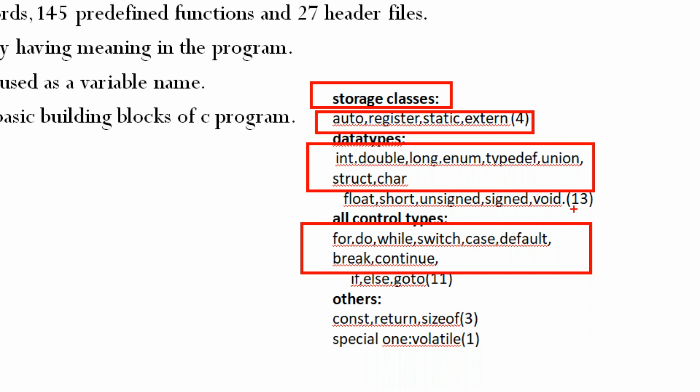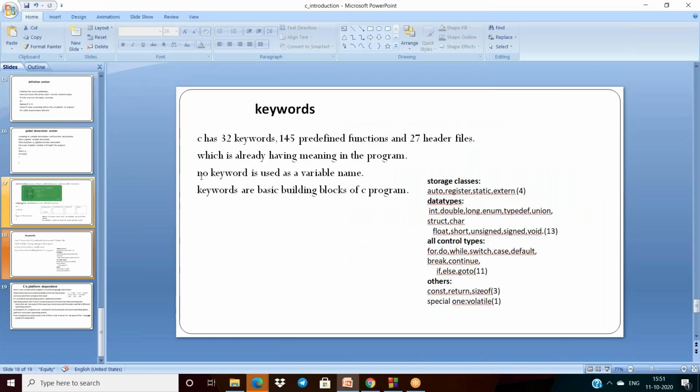Okay, control. The data types are 13, and control types, meaning for loop, do while, and those include a total of 11. And others: const, to represent any variable as constant, use the const keyword. Return is used inside the function. Sizeof is also a keyword. The special one is volatile. So totally 32 keywords we use in C language here. Anyway, from version to version these keywords are incremented. Okay, and finally I have to conclude here.